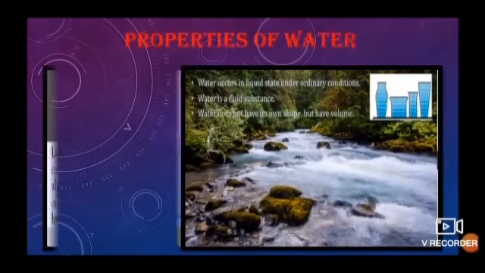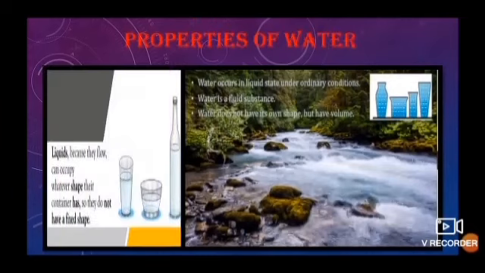Water occurs in liquid state under ordinary condition. Water is a fluid substance. Water does not have its own shape, but it has a volume. It can seep through small holes, gaps or cracks. When water freezes into ice, it expands and its volume increases. Solid ice becomes lighter than the original liquid water and hence ice floats on water. These are the properties of water.